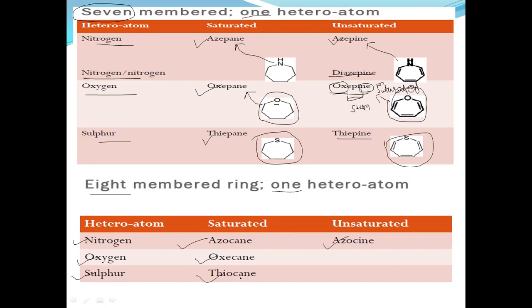Ine represents double bonds. These are the examples as per the classification on the basis of number of heteroatoms: 3-member, 4-member, 5-member, 6-member, 7-member, and 8-member. These are the routinely used heterocyclic moieties for our syllabus purposes.